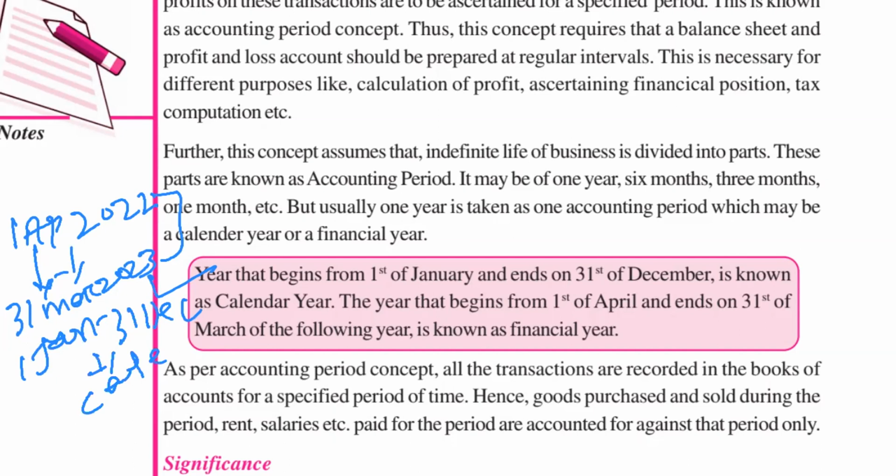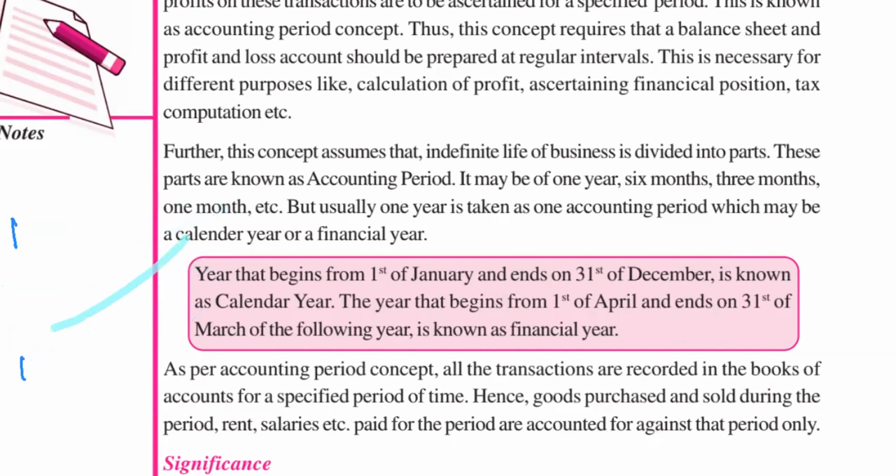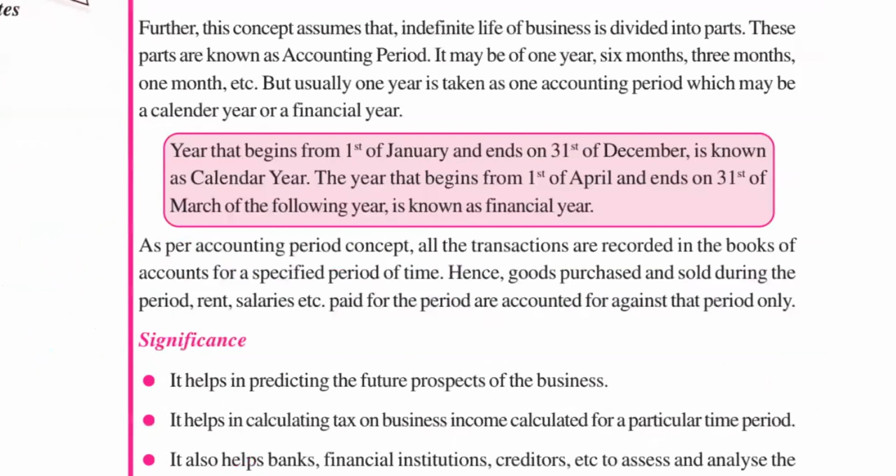Here also given, you can read it. So what does the accounting period concept state? It states that all the transactions recorded and the profit and loss of the business should be calculated after a specified period. That period may be 1 year or maybe 1 month or 6 months, but generally 1 year is considered as the accounting period.